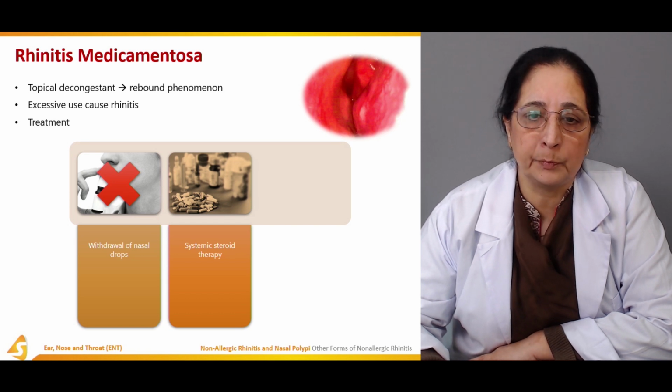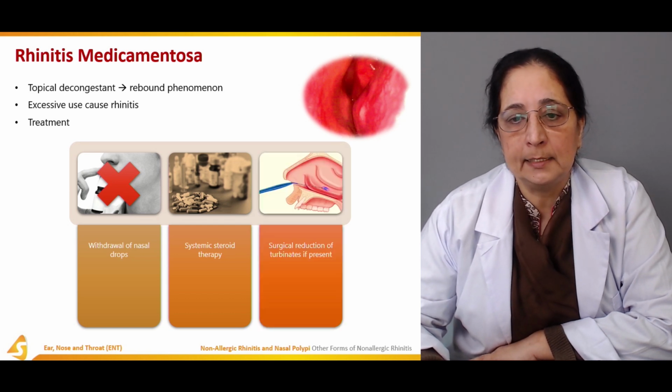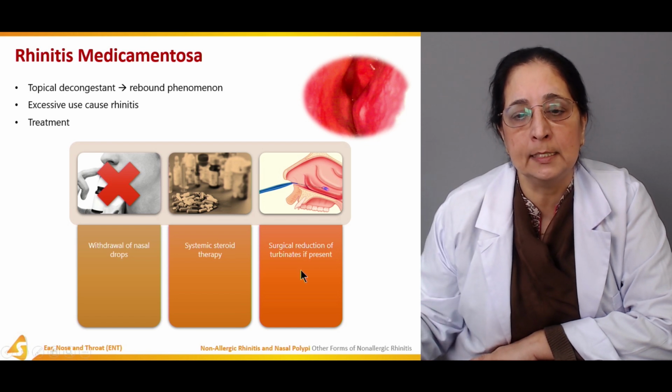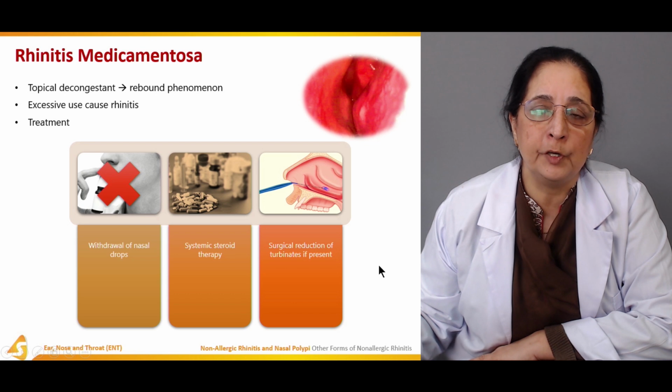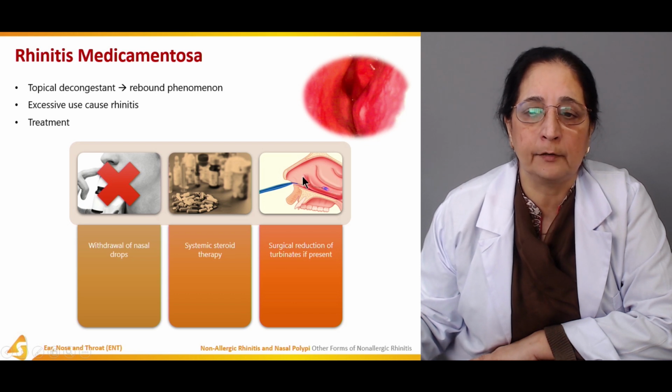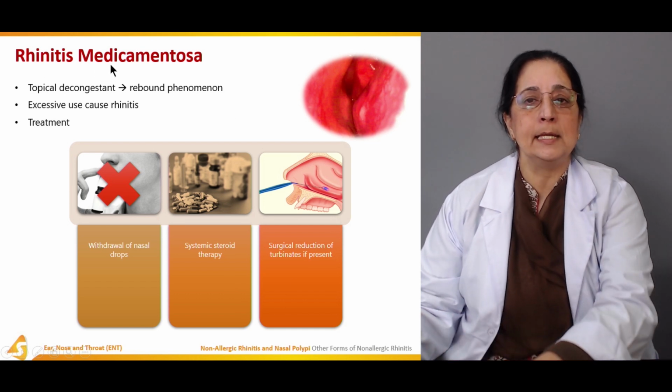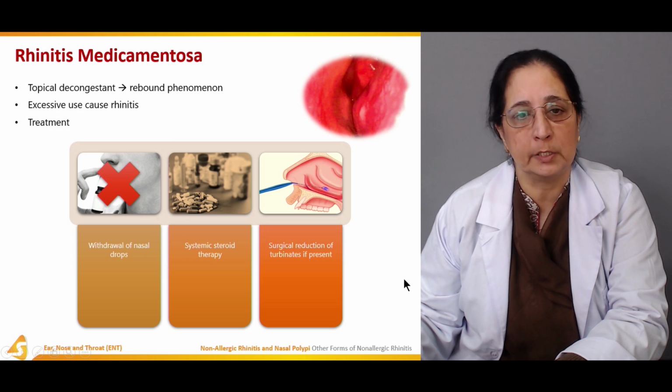Systemic steroid therapy, and then surgical reduction of turbinates if present. If turbinates are hypertrophied, surgical reduction or decrease in the size of the turbinate also helps. So this is rhinitis medicamentosa.